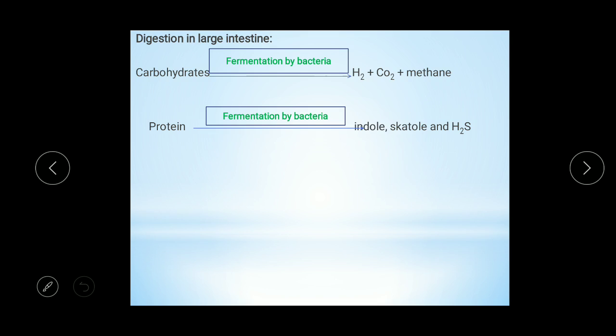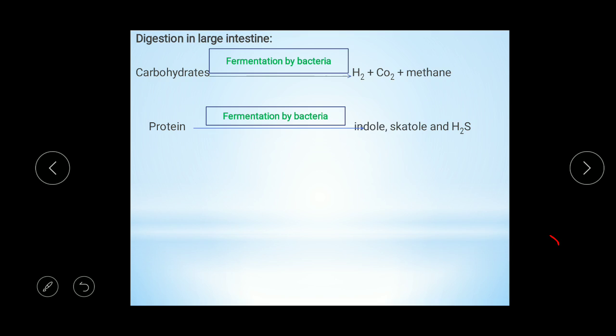Digestion starts in the mouth, or buccal cavity. In the buccal cavity, the enzyme salivary amylase acts and converts starch into maltose. Then this partially digested food is transferred into the stomach, and in the stomach, under the action of pepsinogen and renin, the food gets digested.